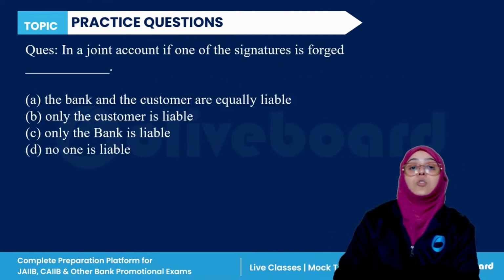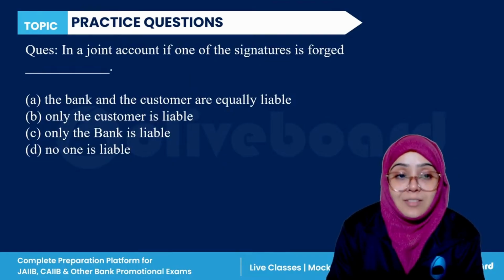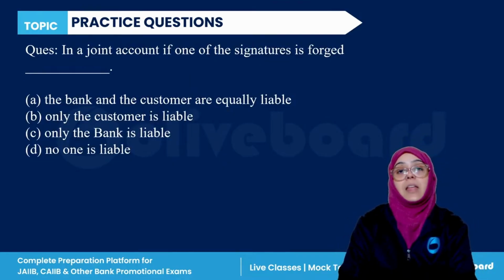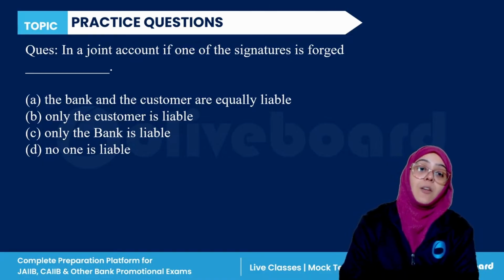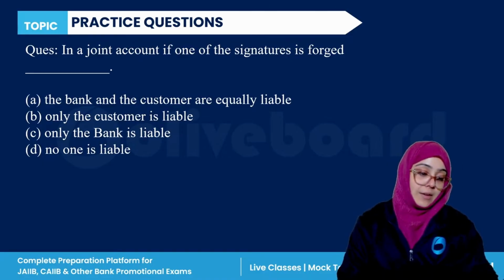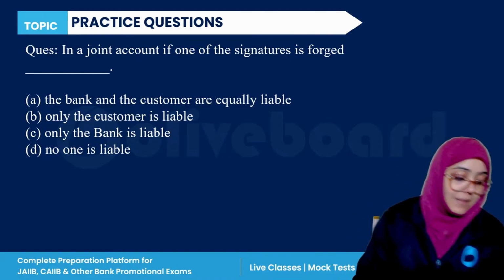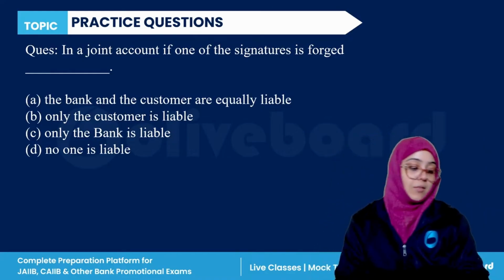Okay, next, in a joint account, if one of the signatures is forged, the bank and customers are equally liable. Only the customer is liable, only the bank is liable, or no one is liable. Everyone, please answer this question.